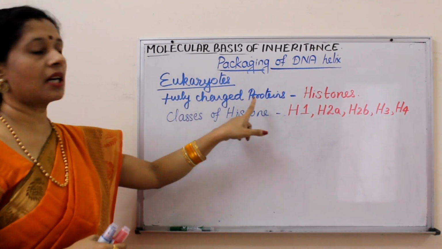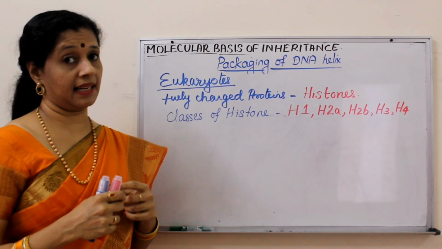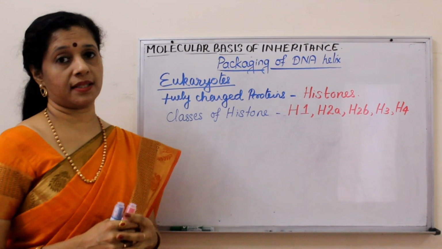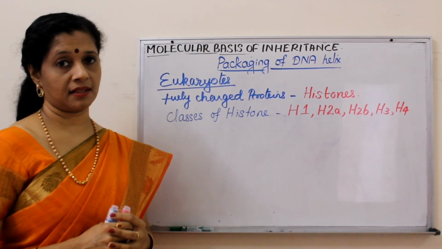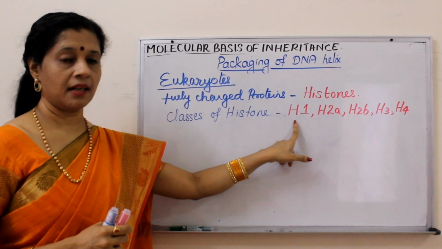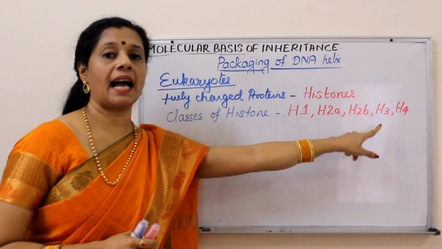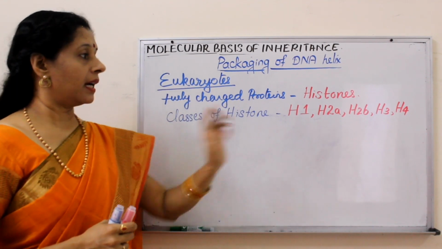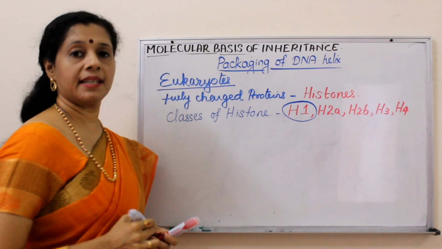The positively charged proteins present in eukaryotes for the packaging of DNA are called histones. There are different classes of histone proteins. They are H1, H2A, H2B, H3 and H4. This H1 is slightly distinct from the other types of histones.